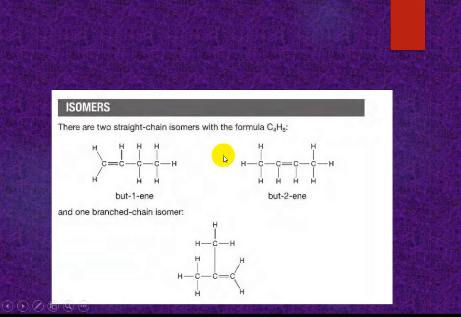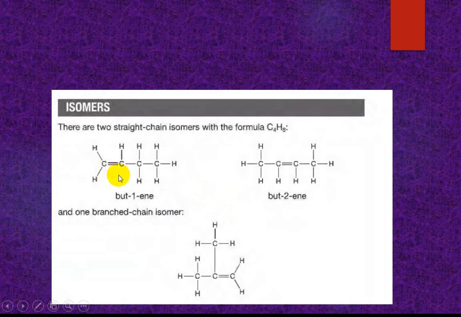Okay, look, this is an isomer, C4H8. How many carbon? 1 2 3 4, and hydrogen 1 2 3 4 5 6 7 8. In this compound also, carbon 1 2 3 4, hydrogen 1 2 3 4 5 6 7 8. So they have the same molecular formula but different structural formula. They are isomers of each other.